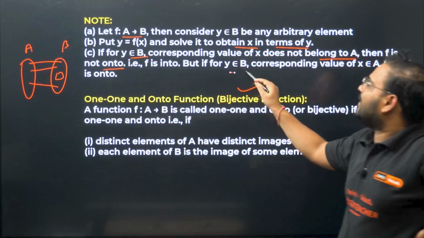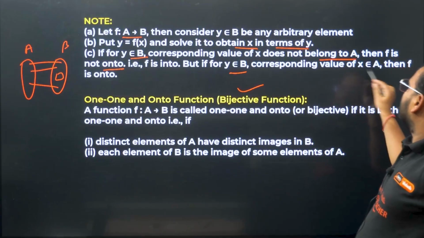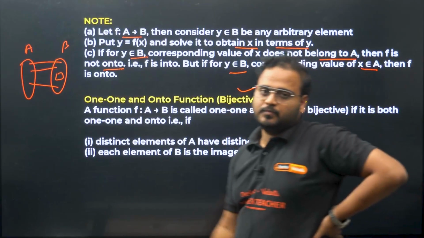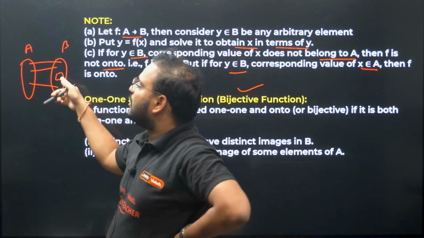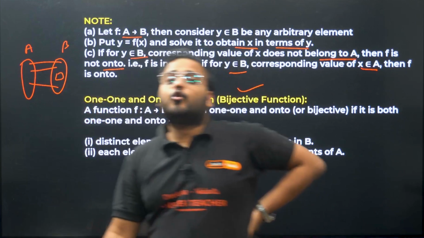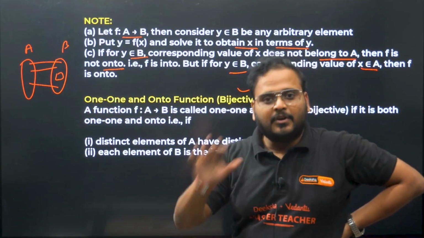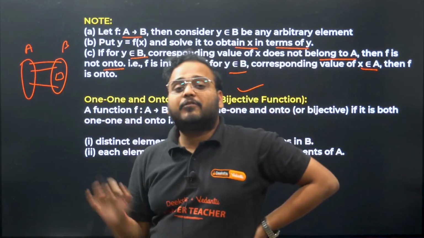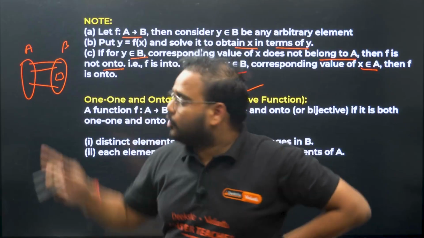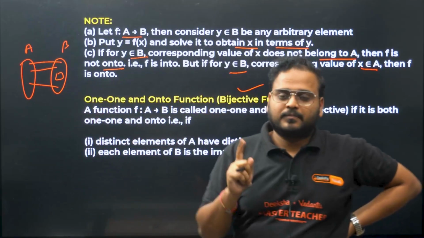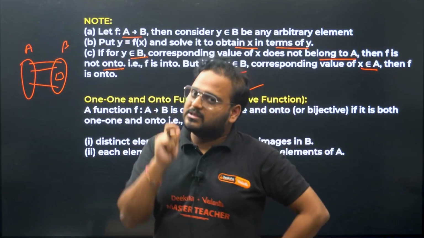But if for y belonging to B the corresponding value of x belongs to A, then f is onto. Because if something is missing out, in that case the codomain and range are not equal. Do not worry, when you come back for the question session, I'll teach you all of this with the help of a problem. This is a rapid revision, so we are only doing concepts over here.